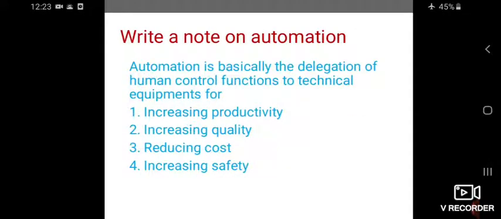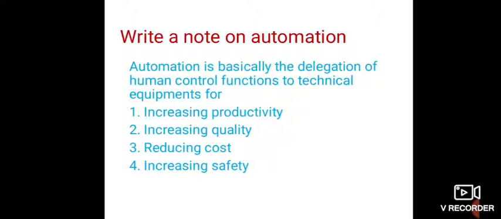The first question is, write a note on automation. What is automation? Or the question may be asked like, what is automation? The automation is basically the delegation of human control functions to technical equipments for increasing productivity, increasing quality of the product, reducing cost of the product, increasing the safety. That is, the automation is nothing but